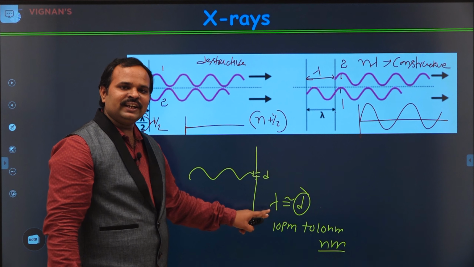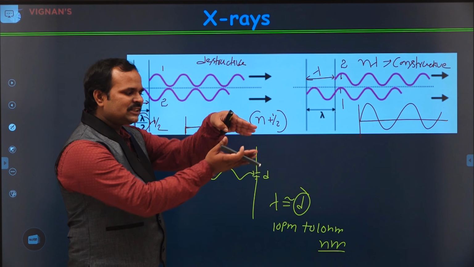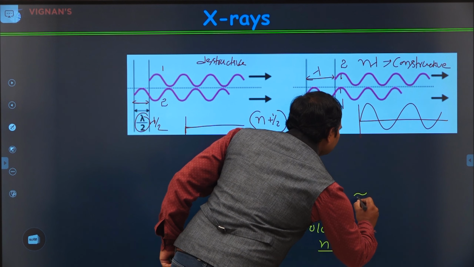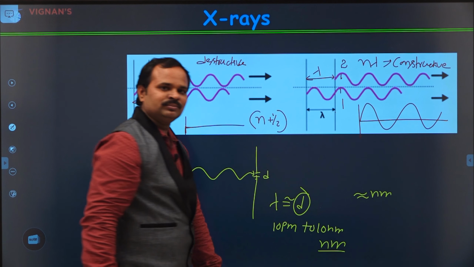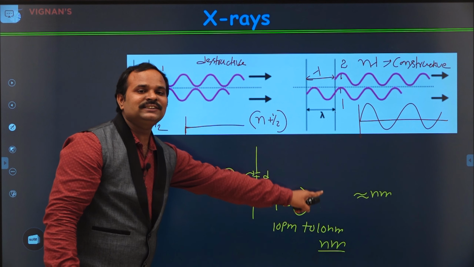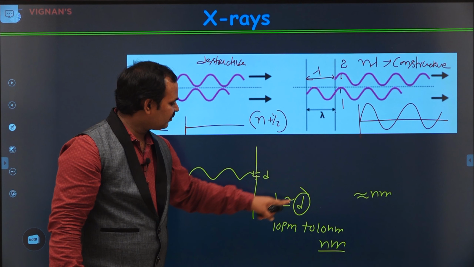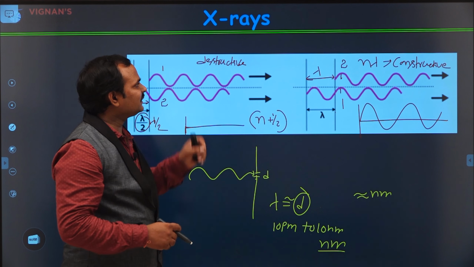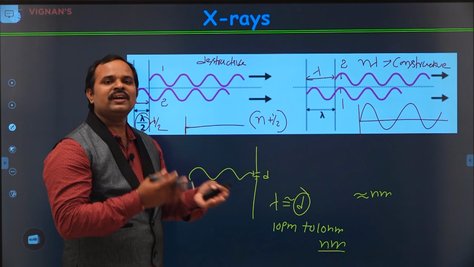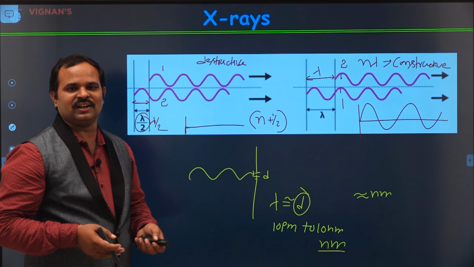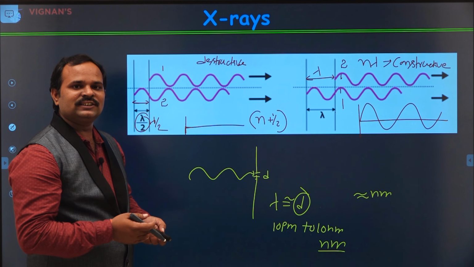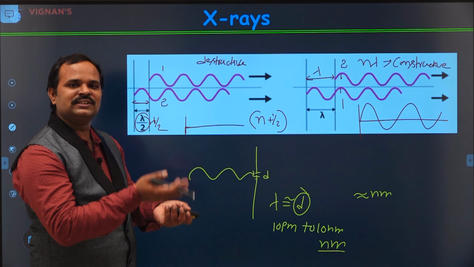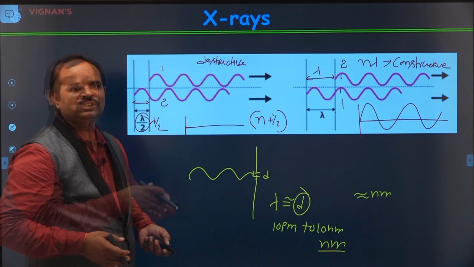However, if you see any crystal, the distance between the two planes, that is the interplanar distance, is of the order of a few nanometers always. Now, if we can use the crystal as a three-dimensional grating, then X-rays can be diffracted. That's exactly what W.H. Bragg and W.L. Bragg did and got Bragg's law. Now, let us construct a crystal, send X-rays and see how the condition of the diffraction can be obtained.